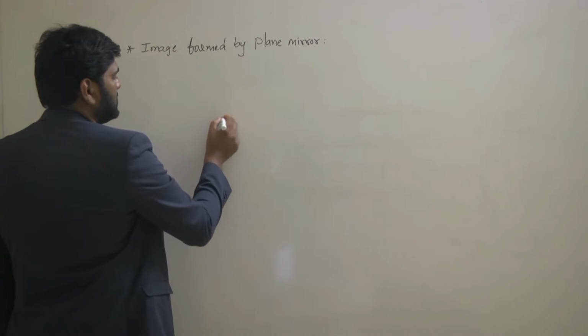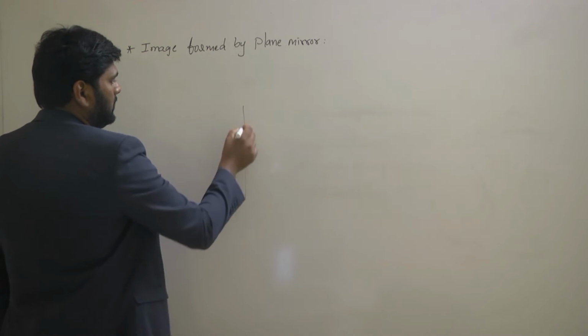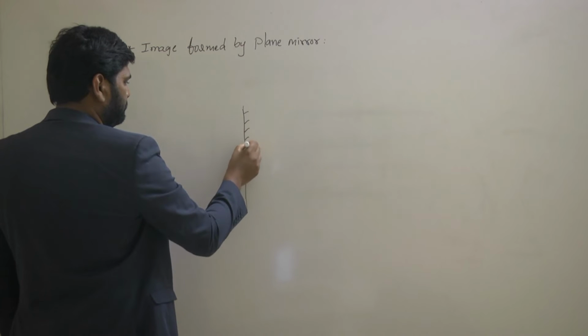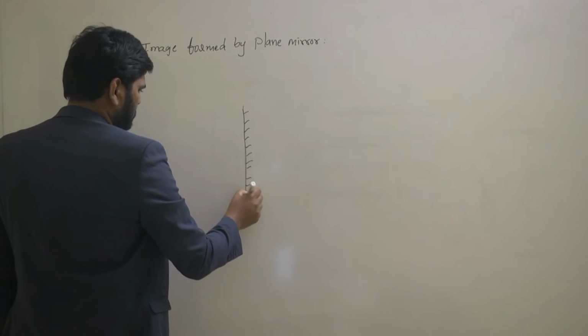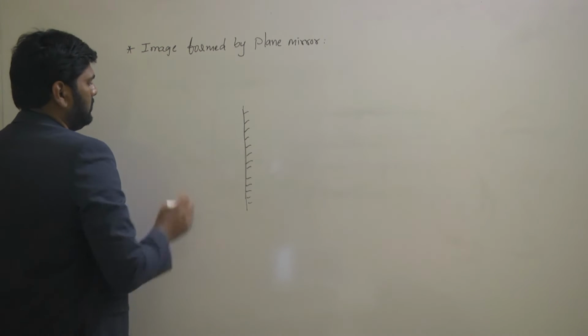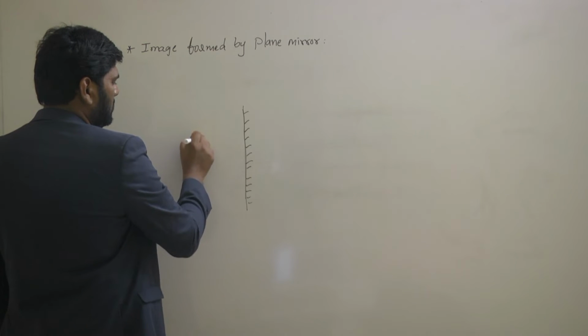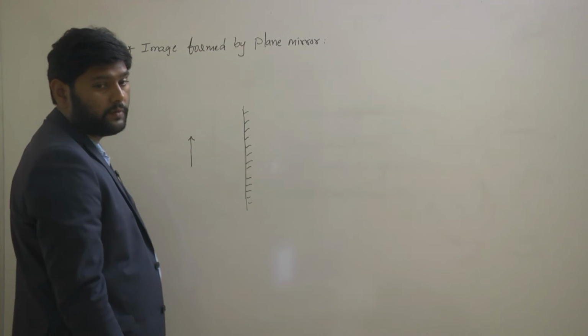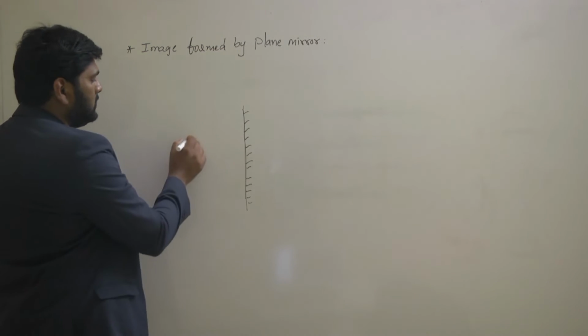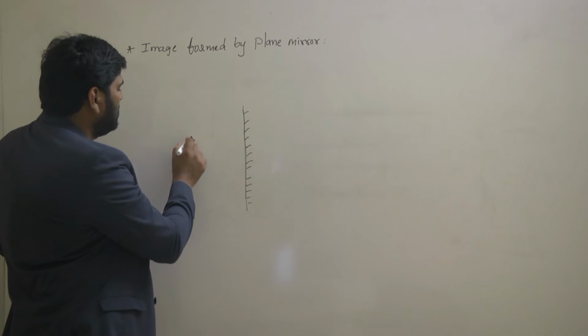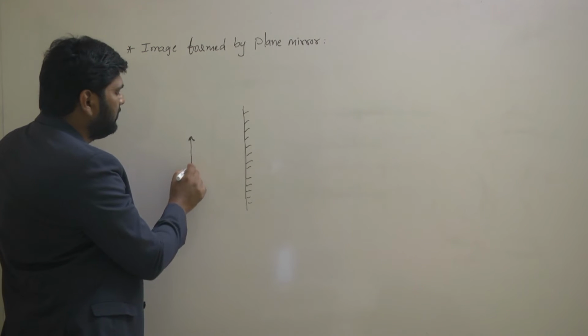For that, once again I will take a mirror. This is a mirror. Now I will take an extended object. For this extended object, this is called the head. This is called the foot.